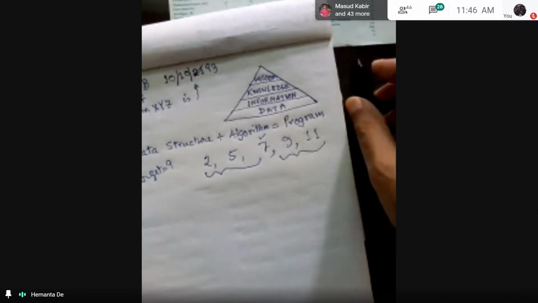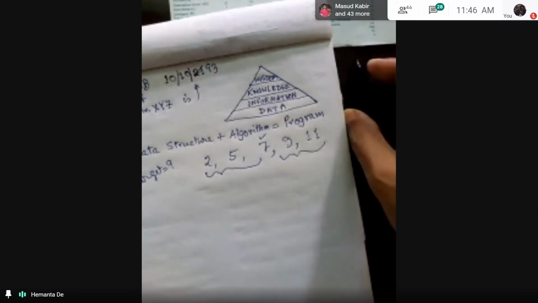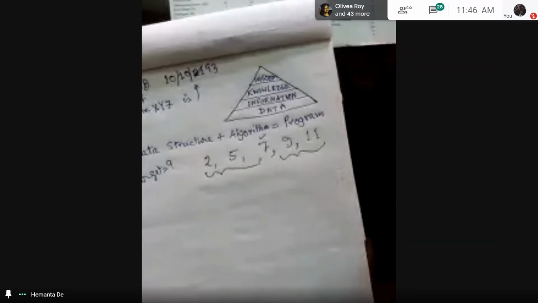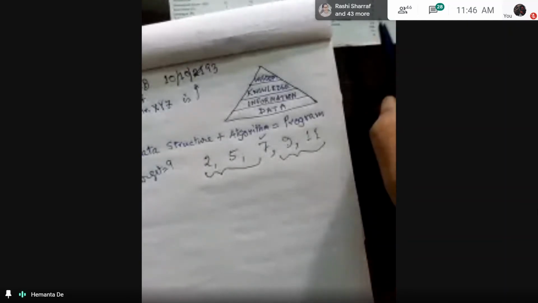And then array, you are very familiar with array from the last semester. And then linked list is something new that we'll be looking at. And then tree. Tree is not linear, by the way. Tree and graph are the two non-linear data structures.